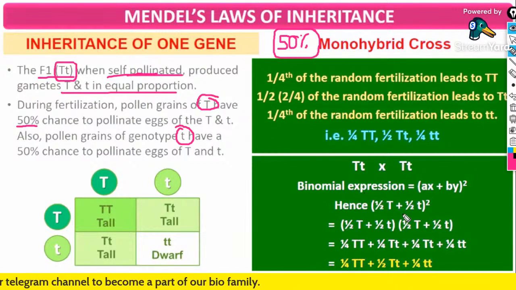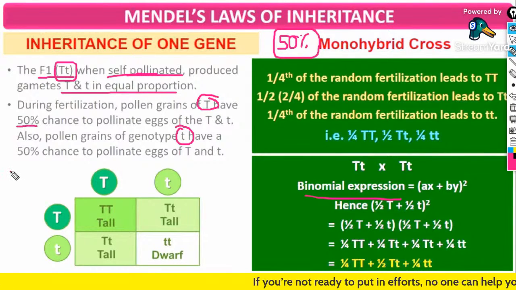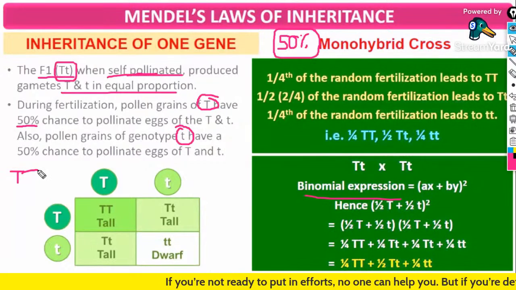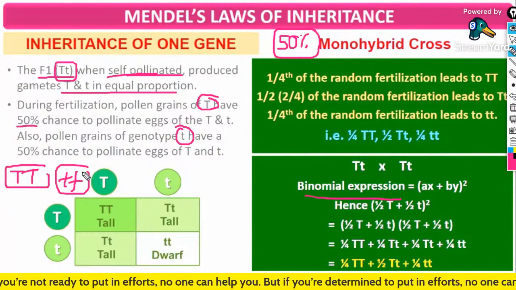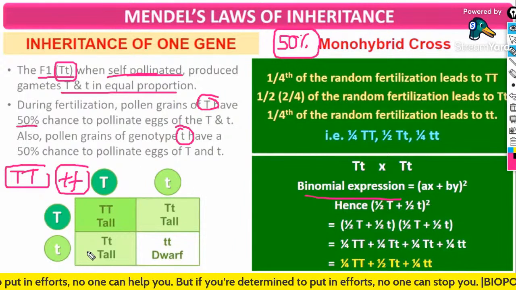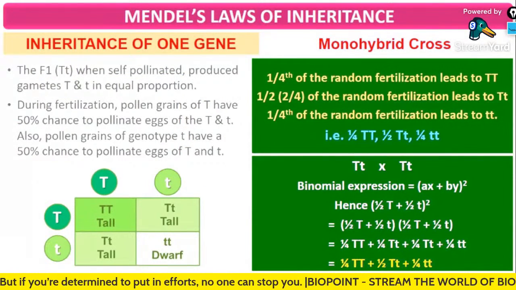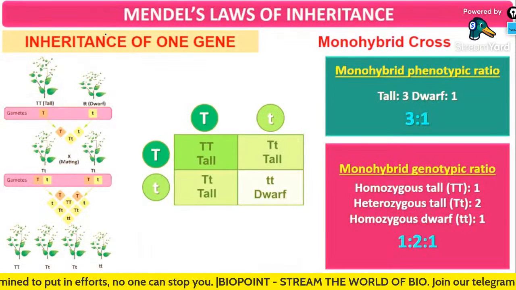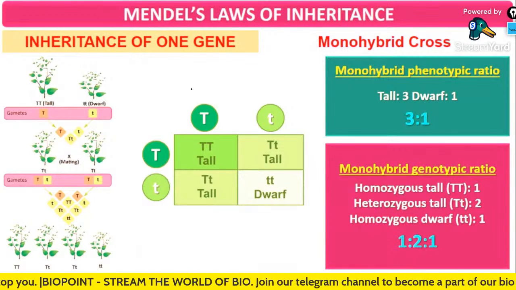You don't have to worry about the binomial expression and all those things. Whenever the question gives you two parents like this, you have to understand what the product in the F1 generation is and what the product in the F2 generation is. You have to make the cross and understand that. So this is what we have told.